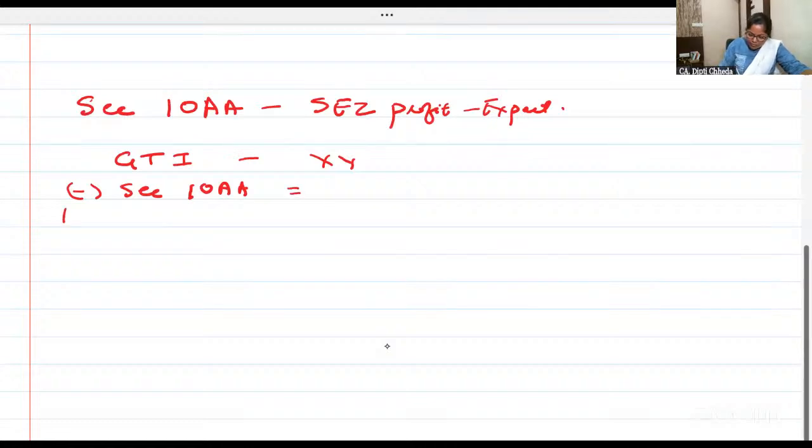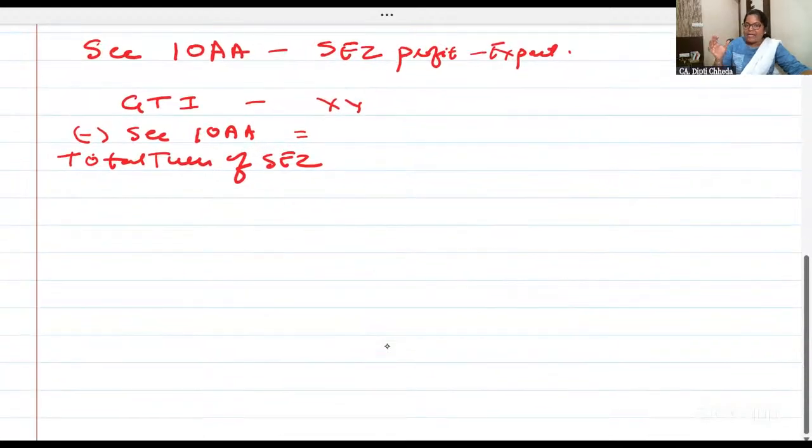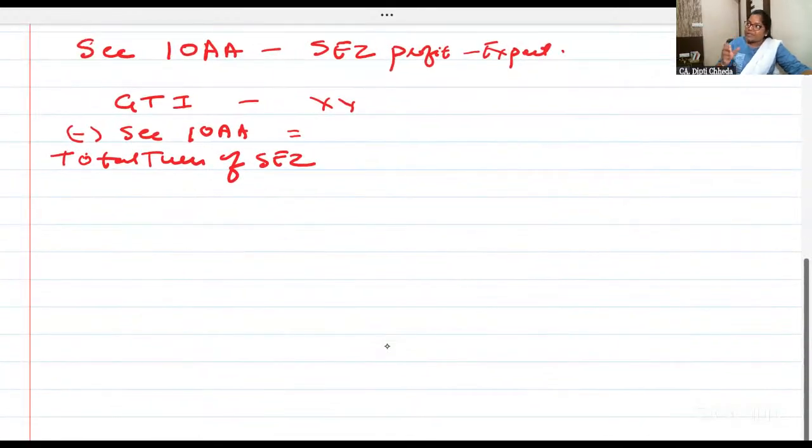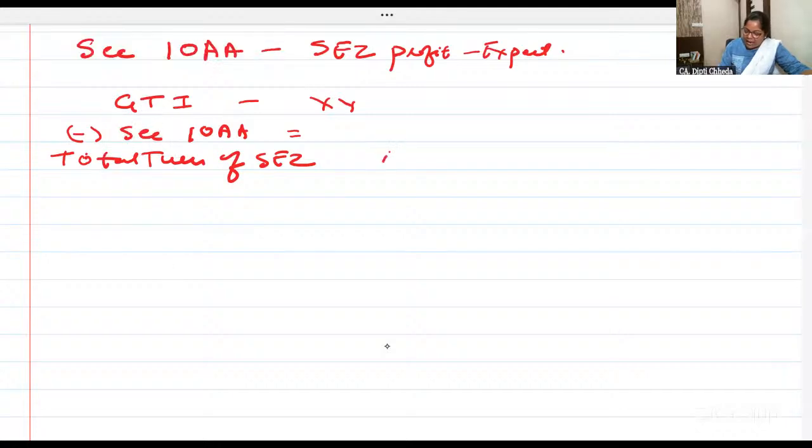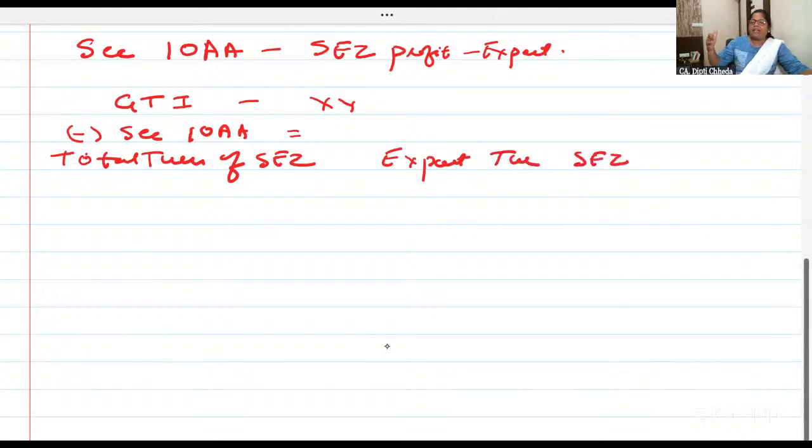You know what's the formula? What's the total turnover of SEZ? Look at the screen. I'm making you learn the formula. What's the total turnover of the SEZ? And what is the export turnover of the SEZ? See, SEZ may have some rejected products and sales in the local domain, the DTA, domestic tariff area.